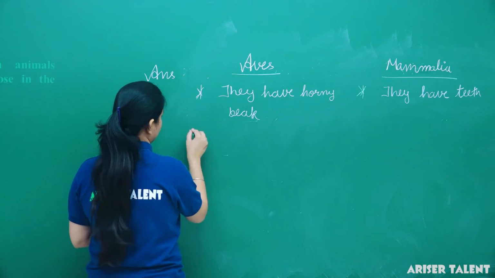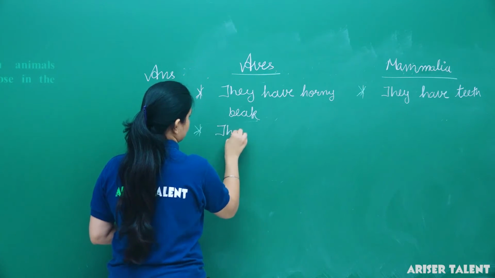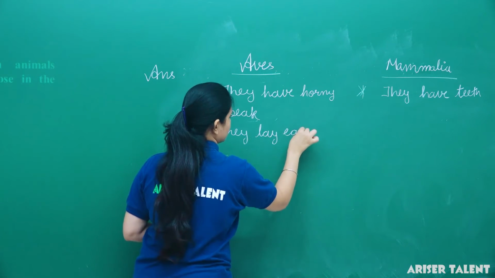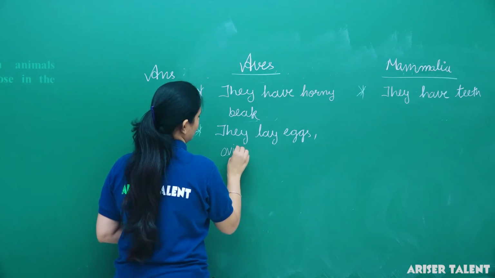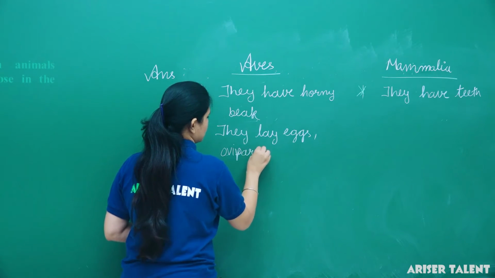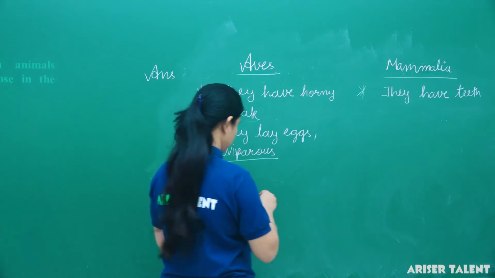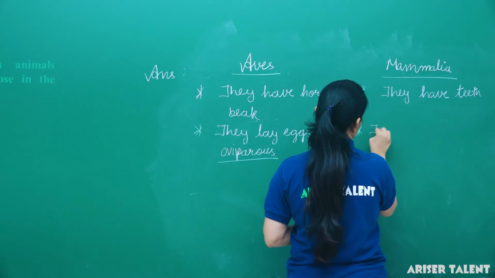Next feature is they lay eggs. This is the reason they are known as oviparous. Okay. And they give birth to young ones.